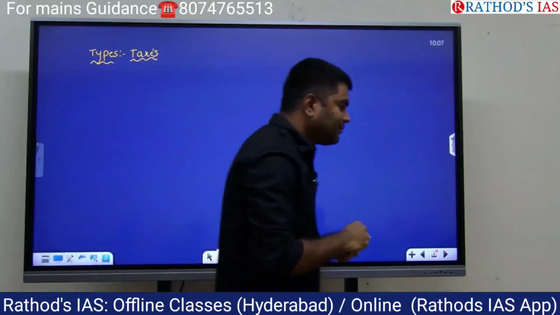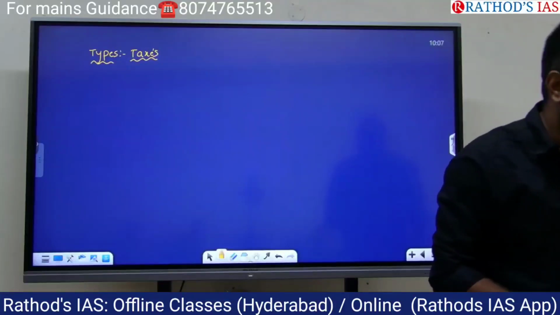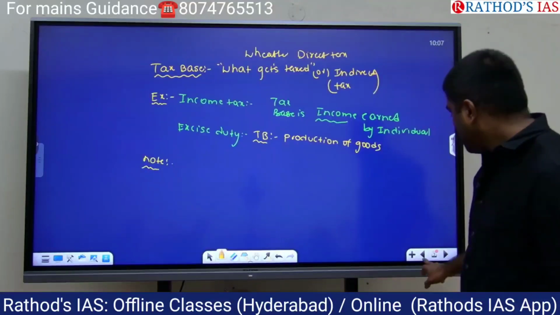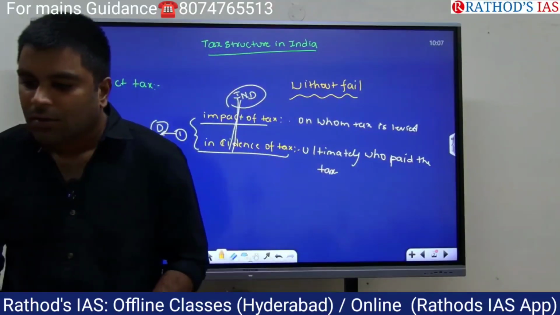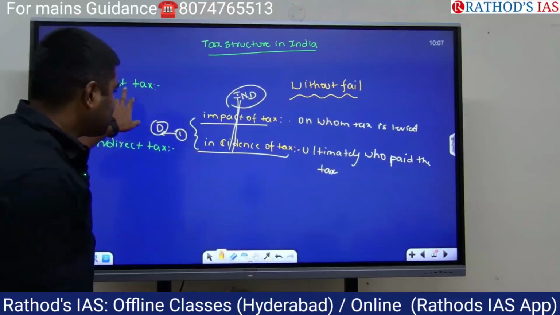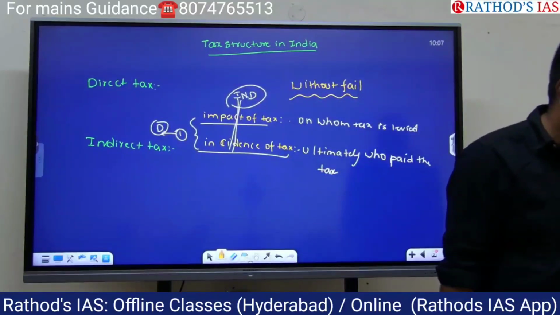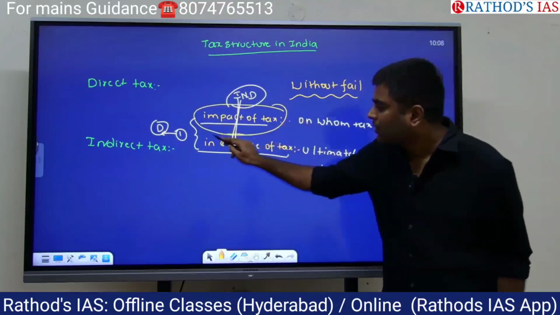Taxes. How many types of taxes do we have? What are they? Write down. First one, direct tax. Write the first one, direct tax. Define direct tax. Write the definition.